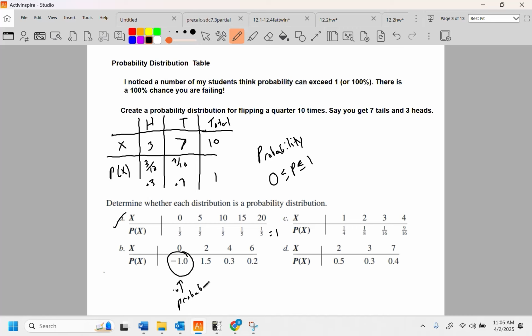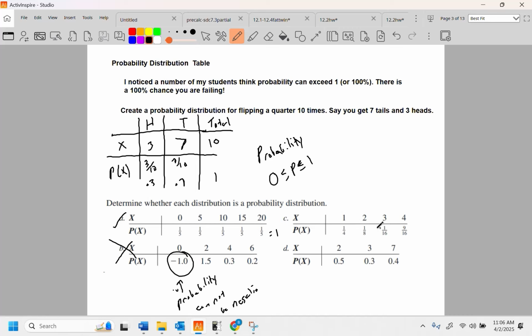Probability cannot be negative. This is a big fat no. That is not a probability distribution. Even if the numbers were to add to 1, it is impossible. All right? So what we got here? We got a quarter. We got an eighth.